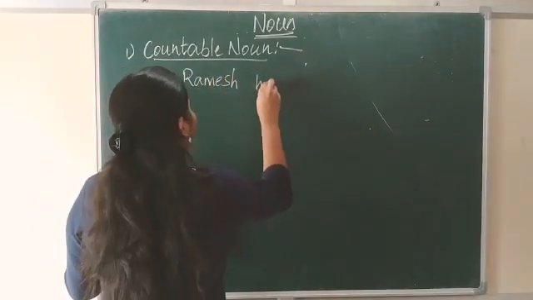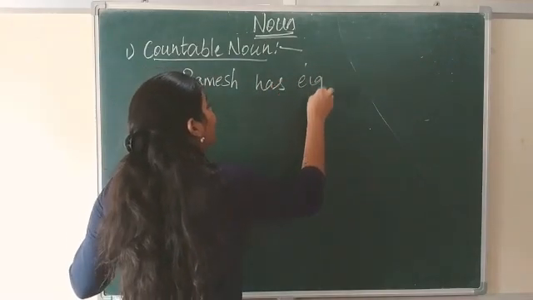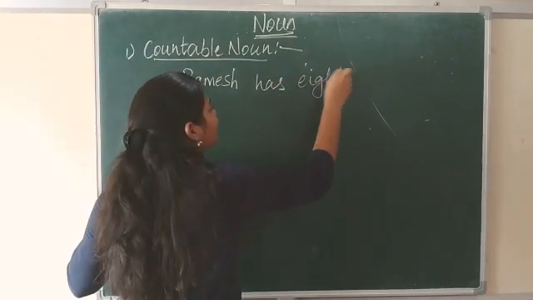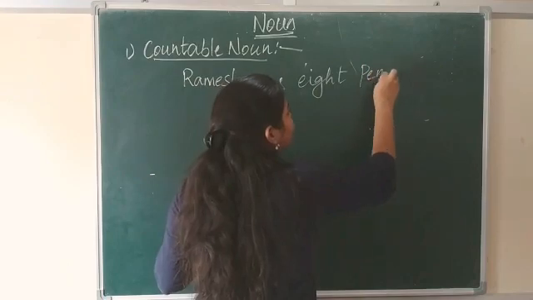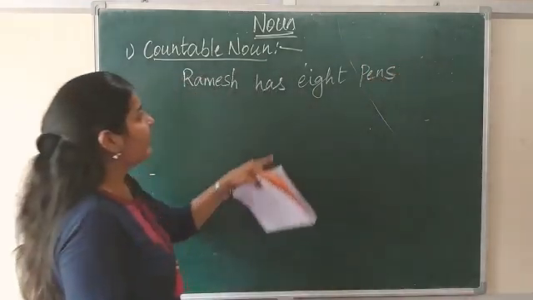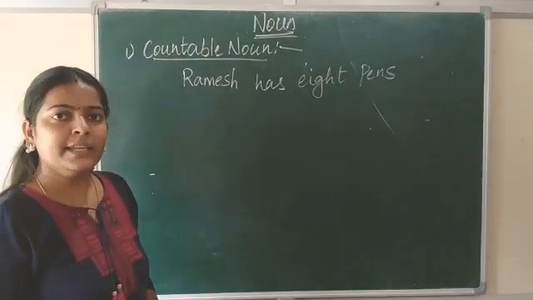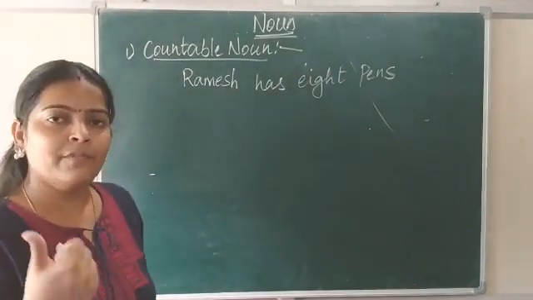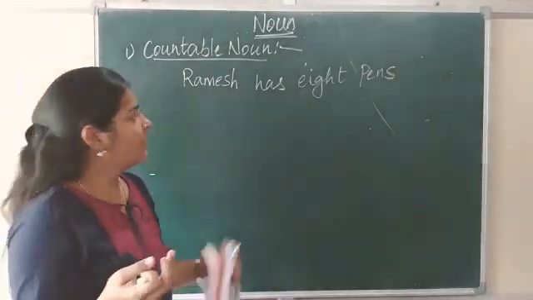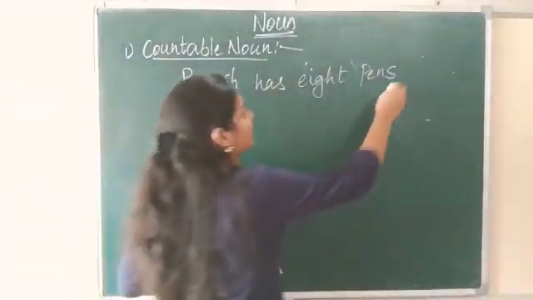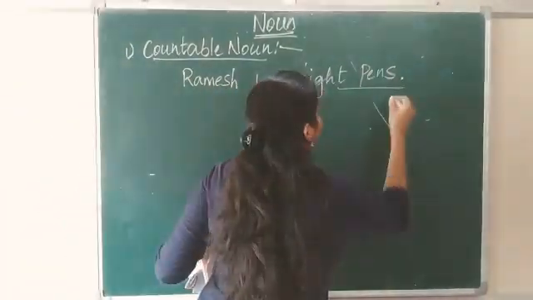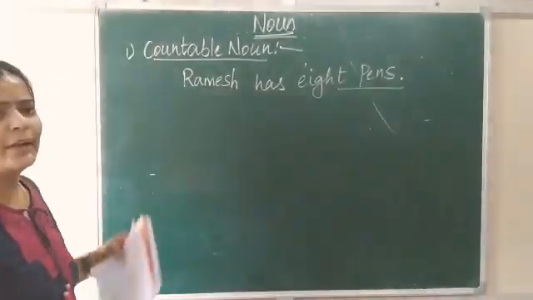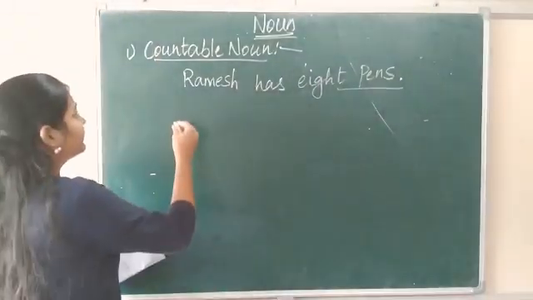Ramesh has 8 pens. So here, pens. Can you count 8 pens? Yes, we can count 8 pens. 1 pen, 2 pen, 3 pen, 4 pen, 5, 6, 7, 8. We can count the pens. So these 8 pens come under countable because we can count them.